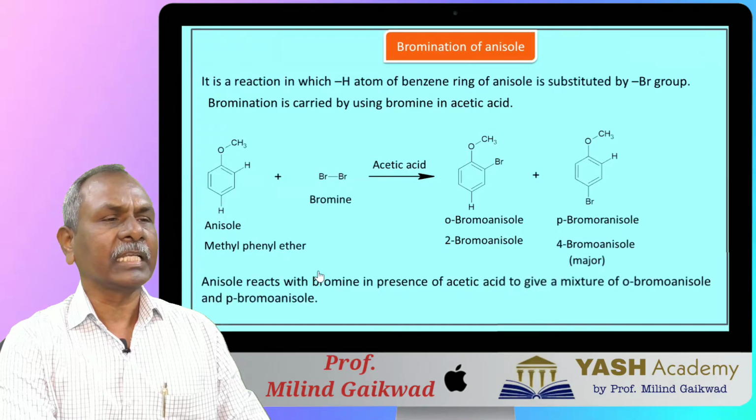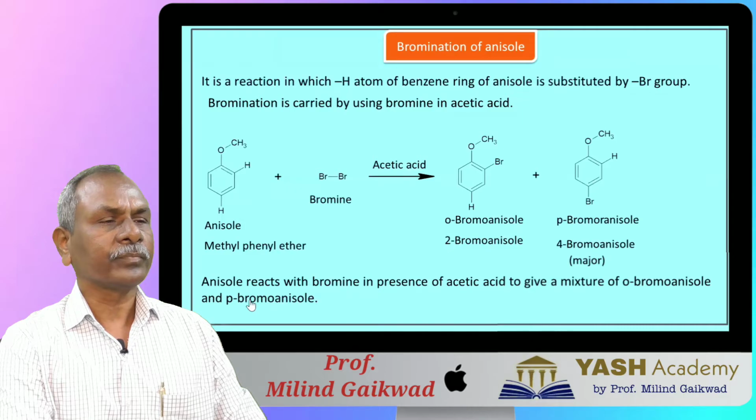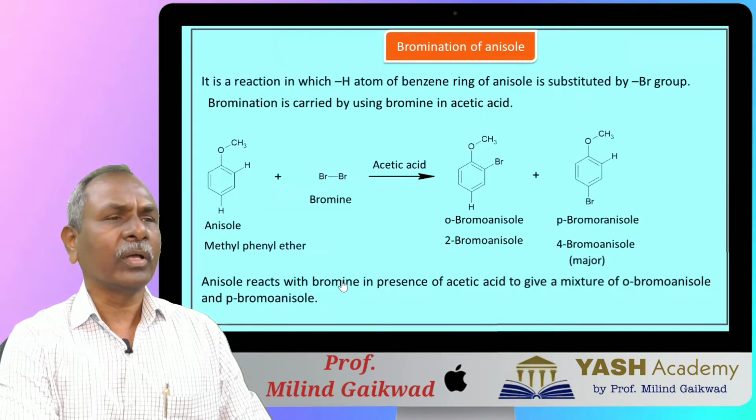Now we'll see the description of the reaction. Anisole reacts with bromine in presence of acetic acid to give a mixture of orthobromoanisole and para-bromoanisole.